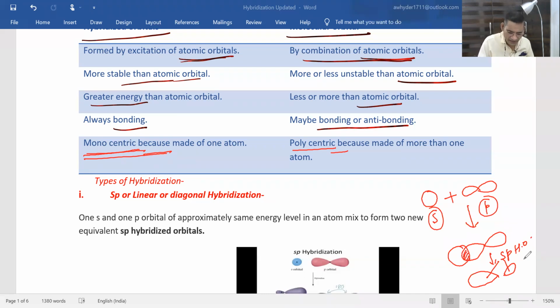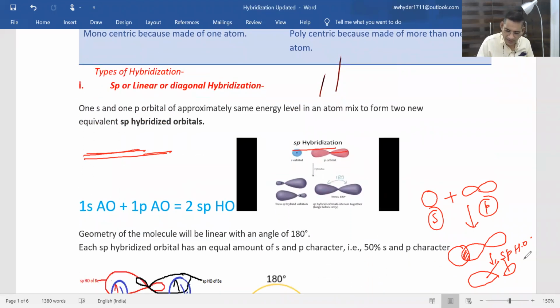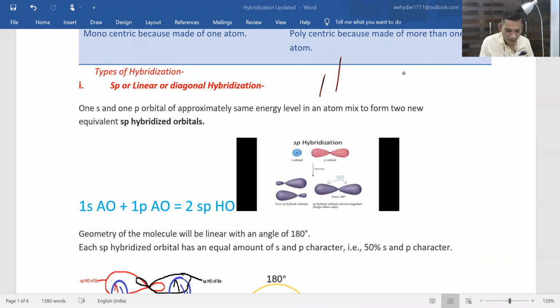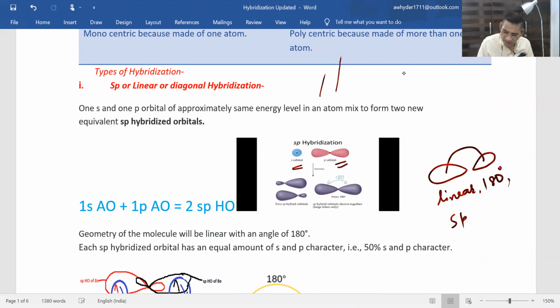So see here, this one s and one p orbital combine to form sp hybridized orbitals. This sp hybridized orbital is linear in shape. Its bond angle will be 180 degrees, and the hybridization will be known as sp hybridization.